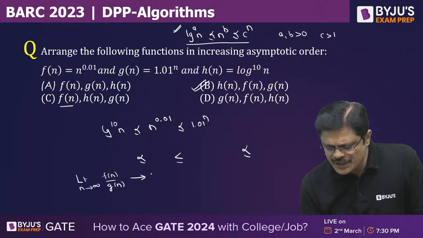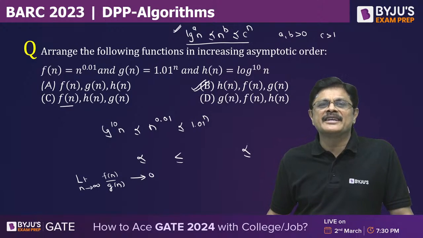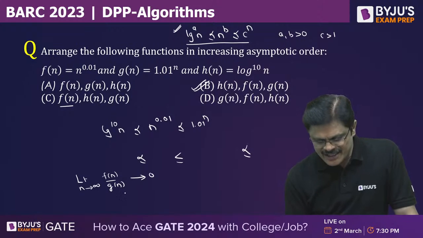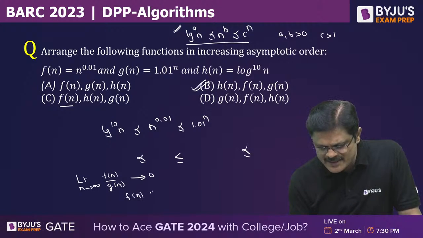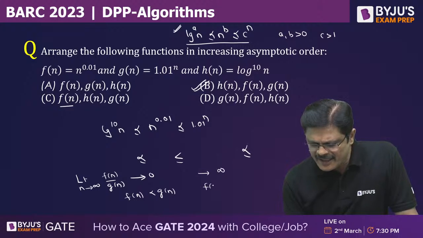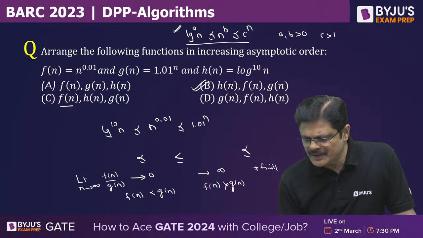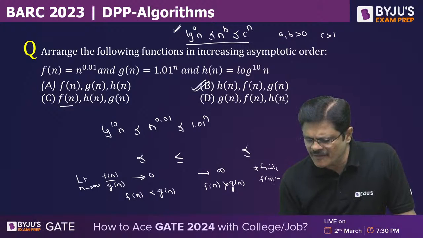If it tends to 0, that means G is larger. That is, Fn is asymptotically smaller than Gn. Suppose if it tends to infinity, Fn is asymptotically larger than Gn. And if it tends to a finite, non-zero value, then Fn and Gn are of same order of